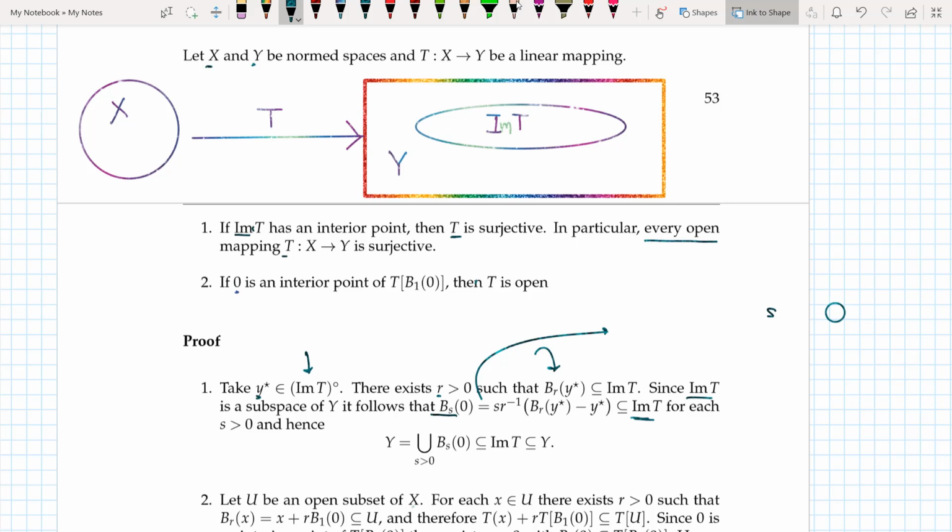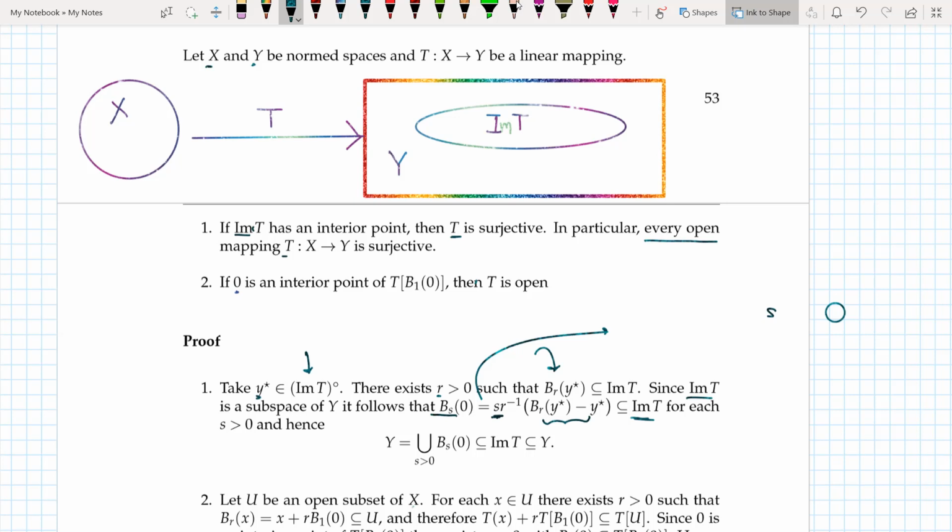The other argument is that if M(T) is a subspace, then I can do the translation argument and the scaling argument, and the resultant is still in M(T).